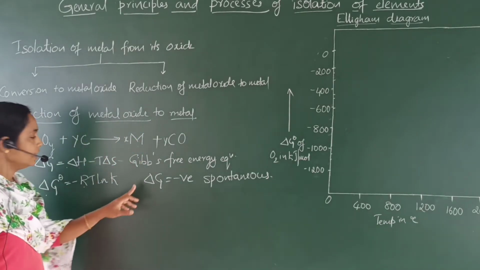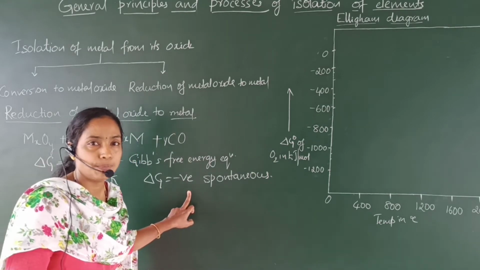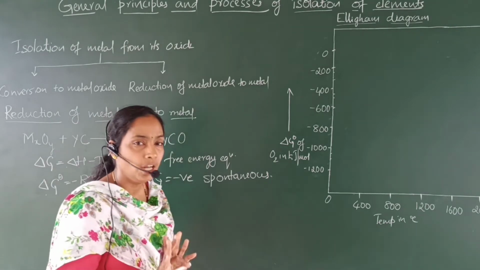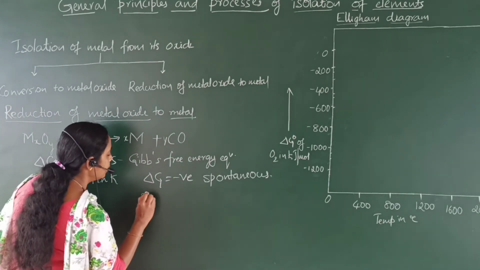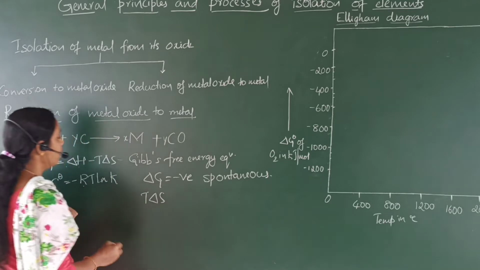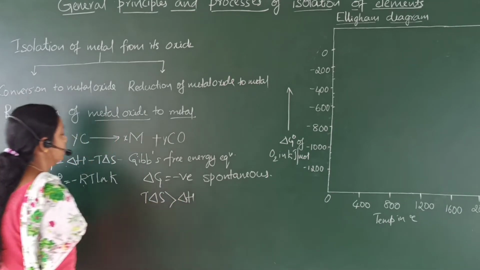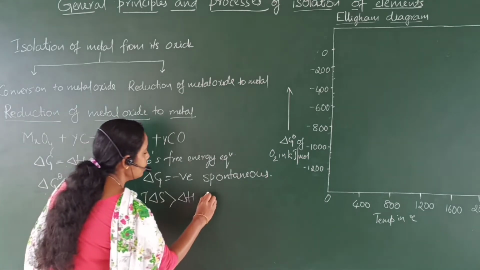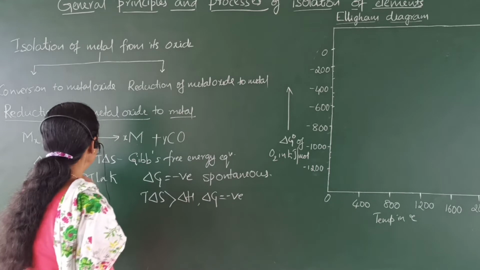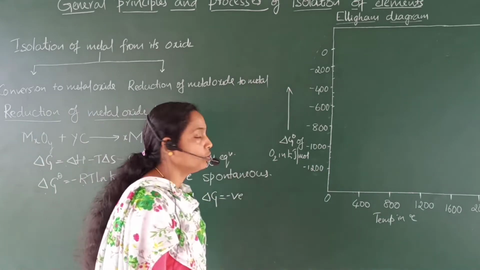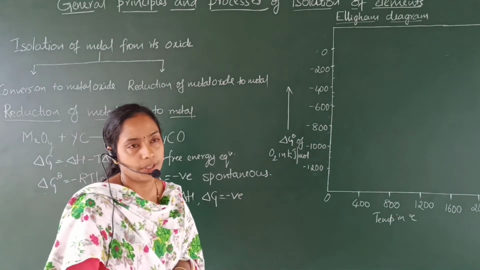If the delta G value is negative, then that reaction is possible and that reaction will proceed. Another possibility is there here: if T delta S value is greater than delta H, then delta G value becomes negative and that reaction also becomes spontaneous, and the reaction is possible.